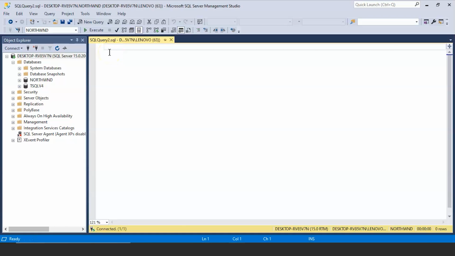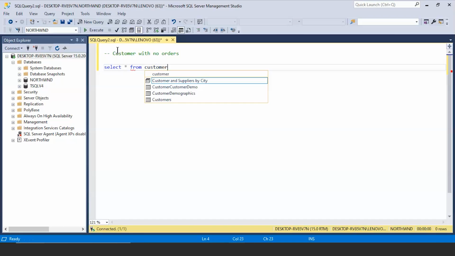So my 26th question was to find the customers who don't have any orders. For that, I'm going to use 2 tables, customers and orders. Let me first give a comment saying customers with no orders, and now let's go ahead and display the columns that we have and see the records present in the tables